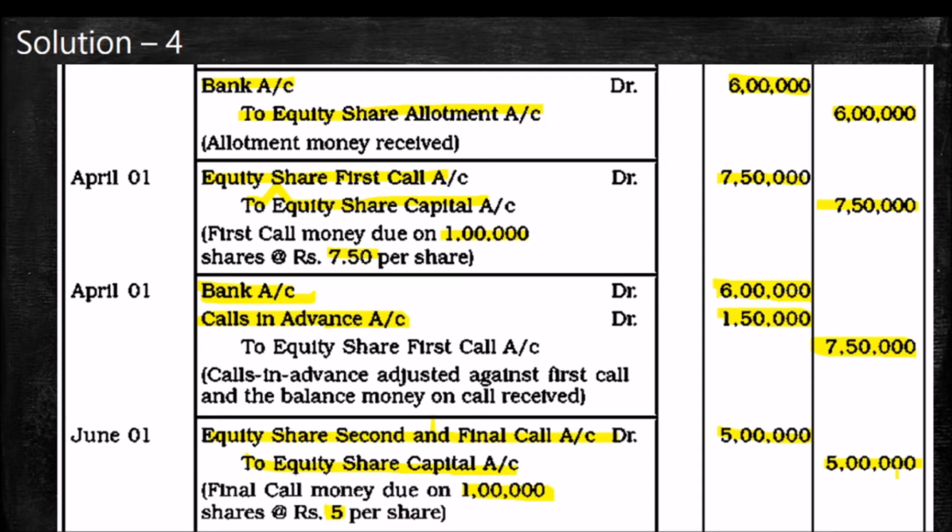So this is the concept regarding the adjustment of excess application money received. That is known as over subscription of shares. I hope it is very clear. Any confusions, please note them and ask me in my comment box. You are always welcome to ask such doubts.